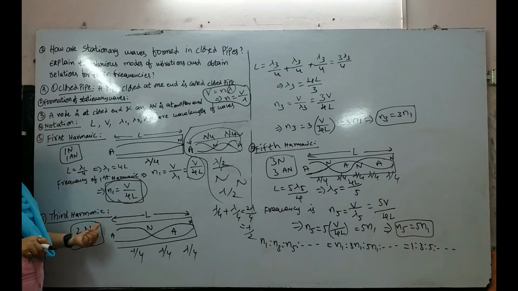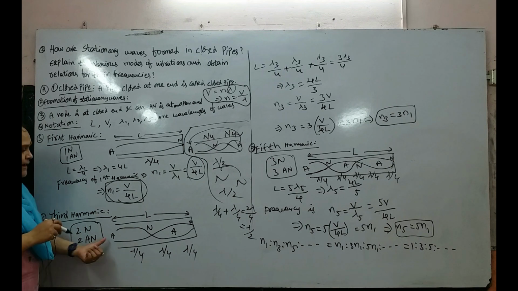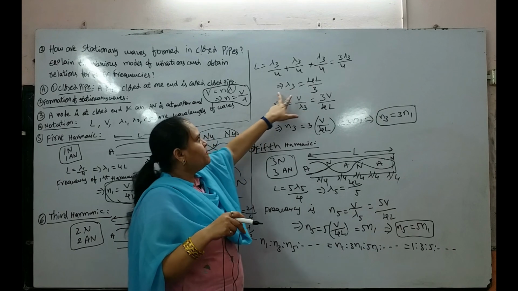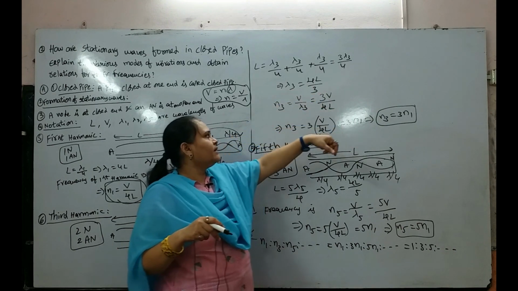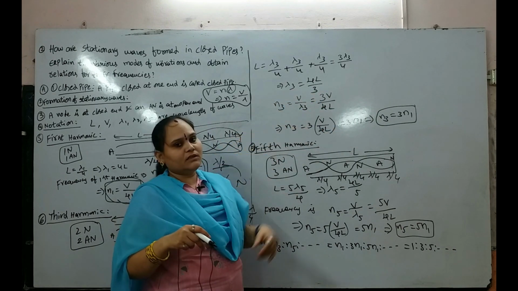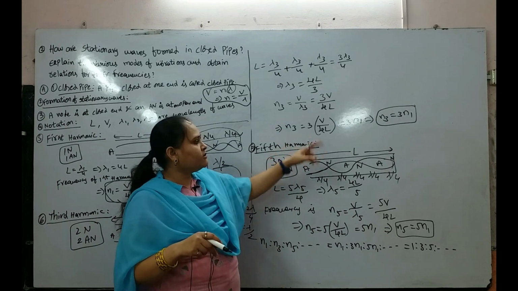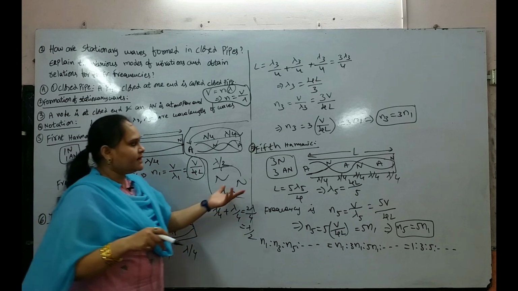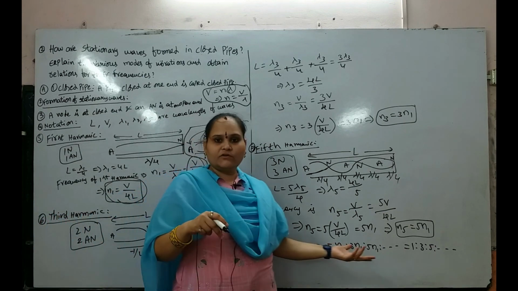Next, the third harmonic. In this, we will get 2 nodes and 2 antinodes. Then our length L will be equal to 3 lambda 3 by 4. Then lambda 3 will be equal to 4L by 3. From that, N3 will be equal to 3V by 4L, that is N3 equal to 3 into V by 4L. That implies N3 will be equal to 3N1. Similarly, for the fifth harmonic, N5 equal to 5N1.